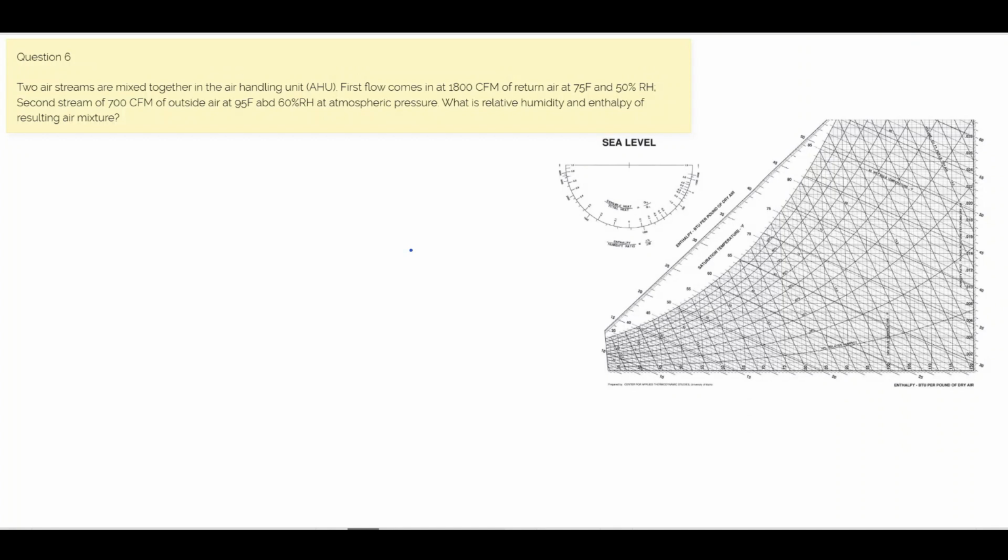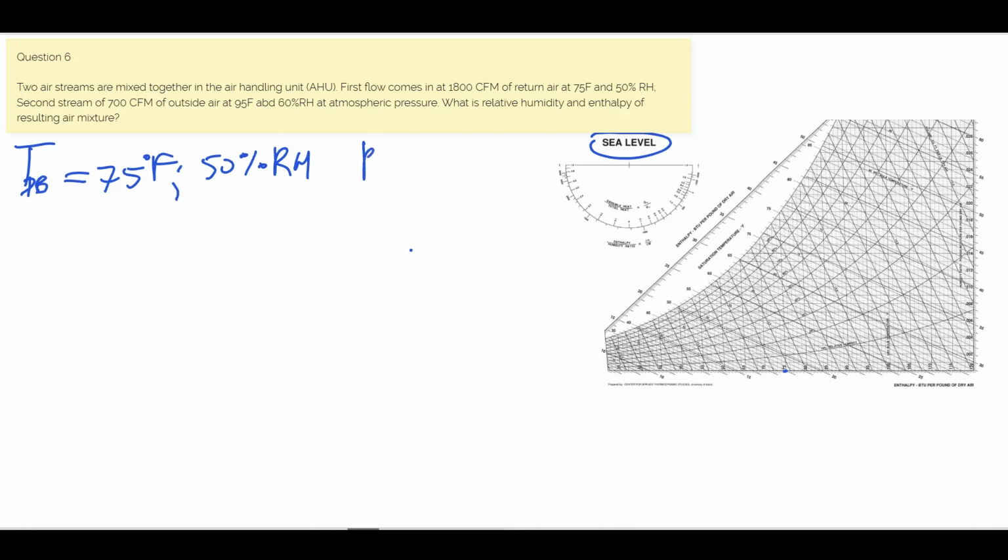So we need to pull up our psychrometric chart. And one thing to note, this is at sea level. So our first condition is 75. Our dry bulb temperature is 75 degrees Fahrenheit, and our relative humidity is 50%.